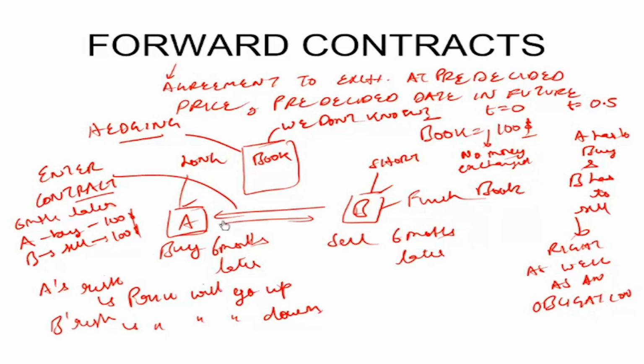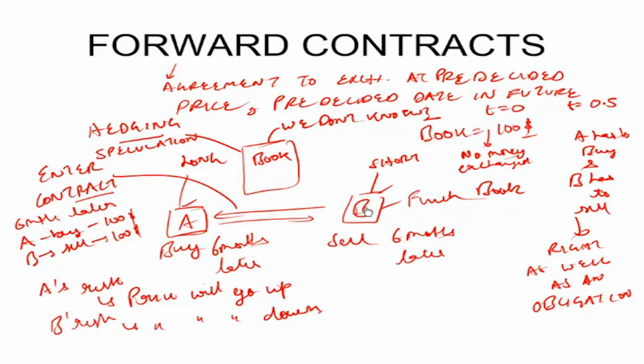Because if the price of the book goes up, then B still has to sell him for $100 at T equal to 6 months. That is the contract. So he will buy at $100 and sell it for a higher price if the price goes up. So that kind of an intention is referred to as speculation. So forward contracts may not just be entered by hedgers, they can also be entered by speculators who just want to profit from the gain.